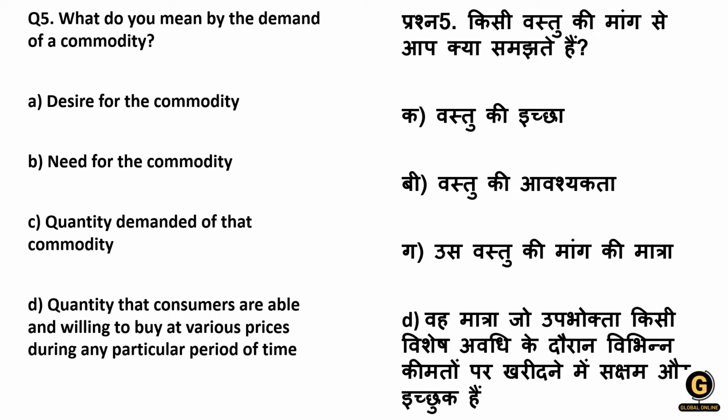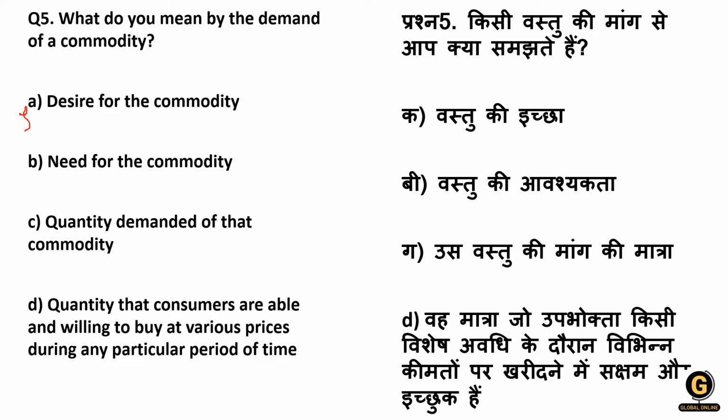Next question. What do you mean by the demand of a commodity? What is really the demand of a commodity? Options: desire for the commodity, need for the commodity, quantity demanded of that commodity, quantity that consumers are able and willing to buy at various prices during any particular period of time. Only the desire for the commodity is demand?